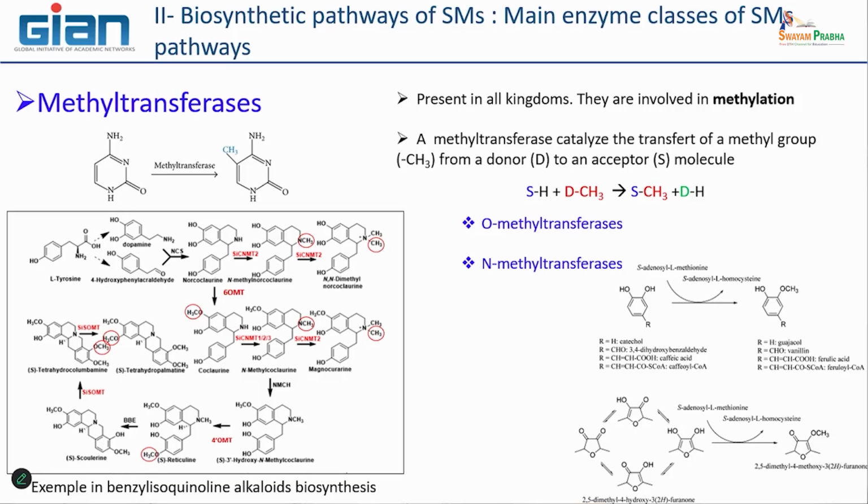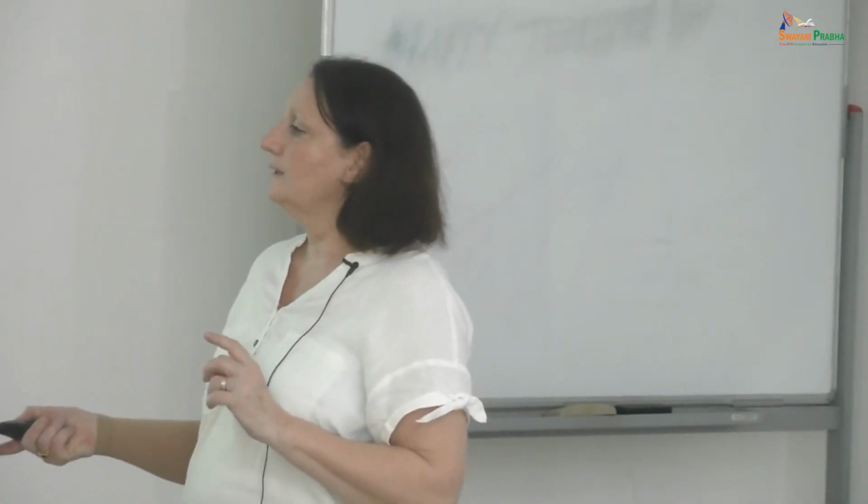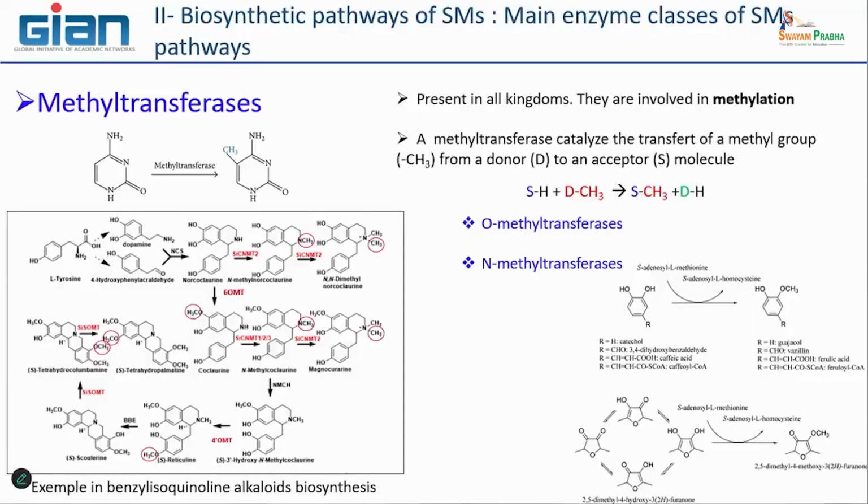And here you have an example of a small part of the benzylisoquinoline alkaloid biosynthesis. All the enzymes shown in red are methyltransferases. So you see these are events that are very important in a metabolic pathway. And you have here some N-methyltransferase, here O-methyltransferase, and here also O-methyltransferases and so on.